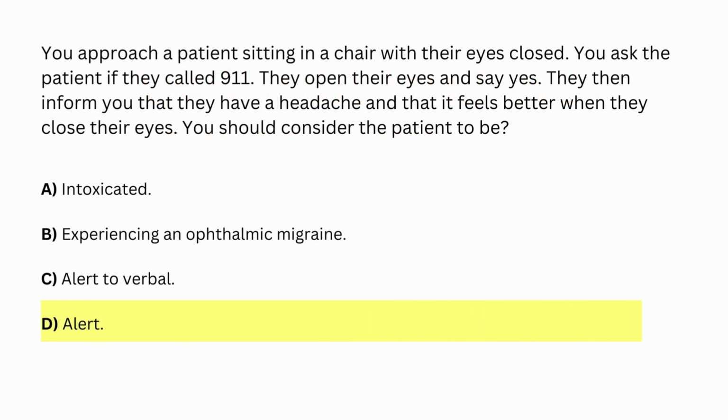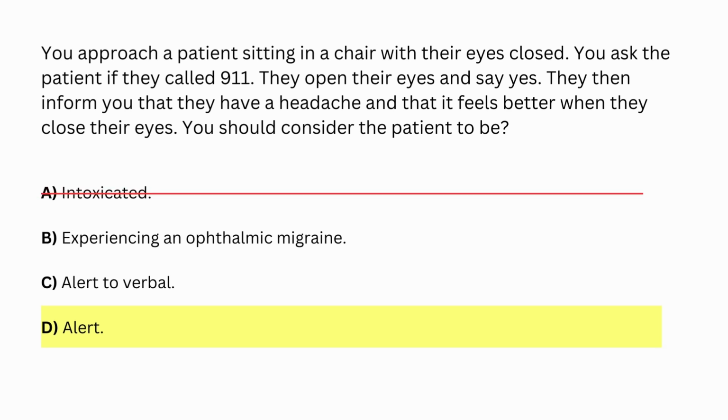The patient is alert. Now, if you got this question wrong and you answered C, alert to verbal, you're probably confused and maybe even upset or frustrated. If that's the case, make sure to stay for the explanation, as I will cover exactly why the correct answer is D, alert, instead of C, alert to verbal. But let's go over the wrong answers in the correct order.